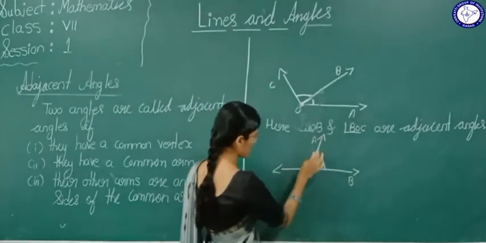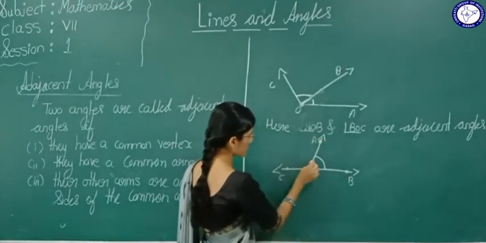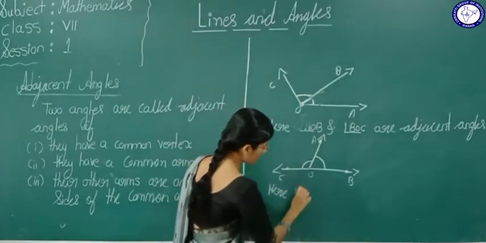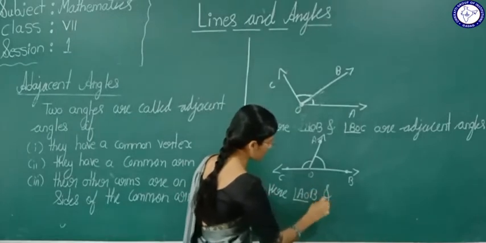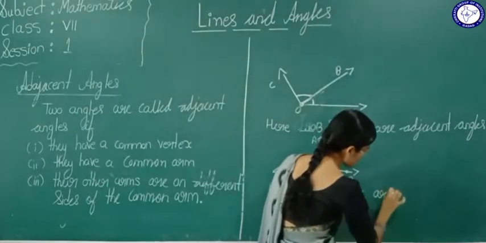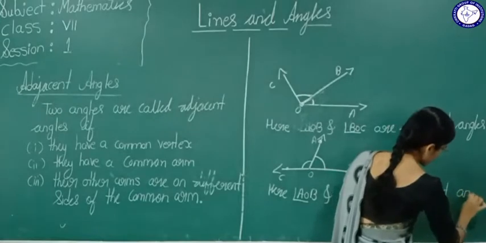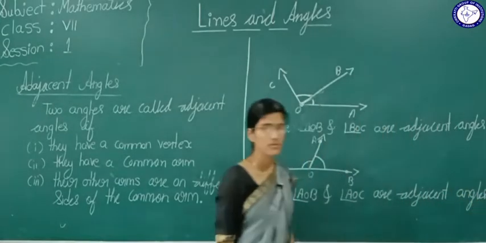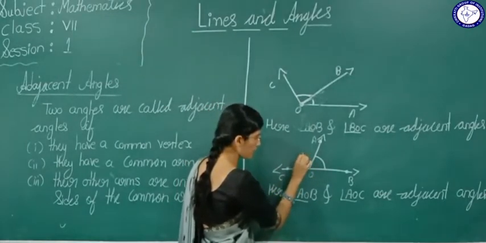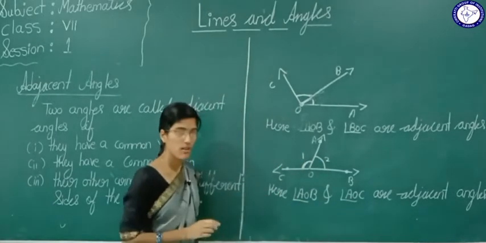AOB and here AOC. Now see here, angle AOB and angle AOC are adjacent angles. Why? See here. I will name them as 1, 2. Here angle 1 and angle 2 are adjacent angles.